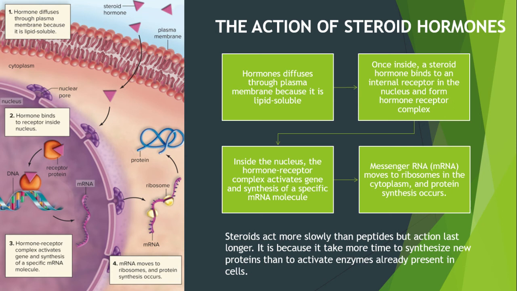So third, inside the nucleus, the hormone receptor complex activates genes and synthesis of a specific mRNA molecule. So after the hormone receptor complex forms, it will bind with DNA and activate genes. After that, synthesis of a specific mRNA molecule occurs. Okay, last, messenger RNA moves to ribosomes in the cytoplasm and protein synthesis occurs.